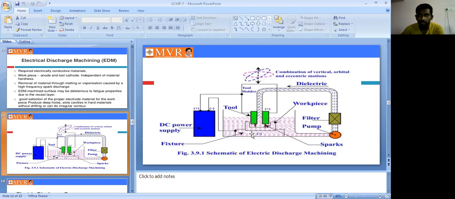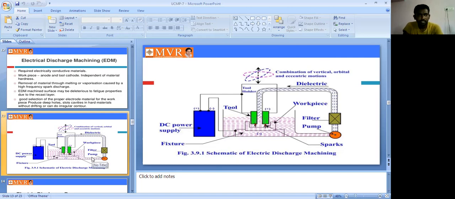So we remove the metal from the workpiece. This is called the EDM process. There is a dielectric fluid, a dielectric fluid pump, and a filter. After that, we pass this fluid between the workpiece and the tool. It is one of the EDM processes, a very important and very easy process.